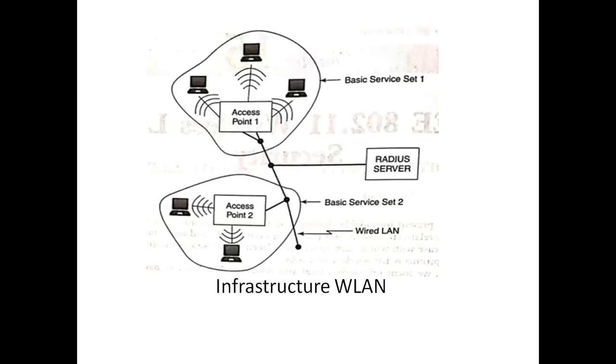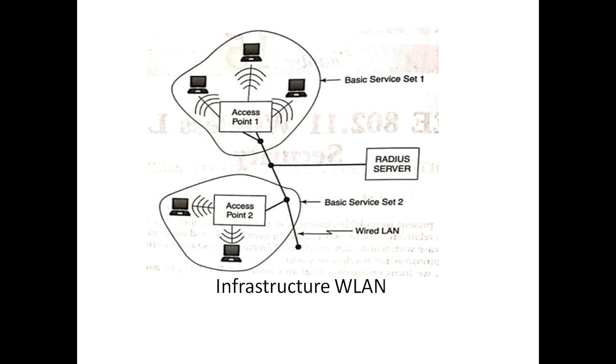We'll see this infrastructure WLAN with a figure. Here you can see there are two networks, one covered with access point 1, another with access point 2.